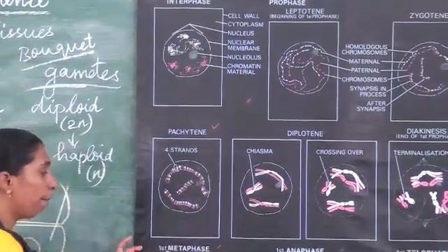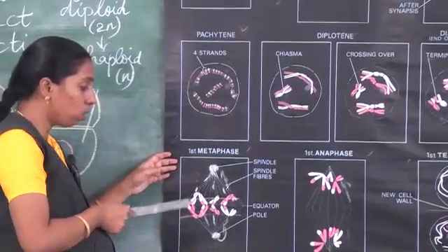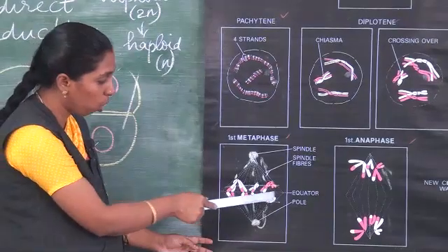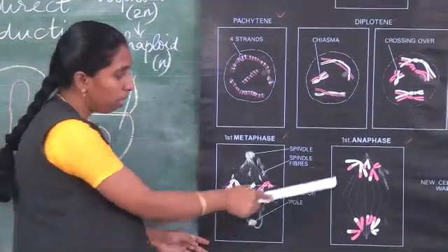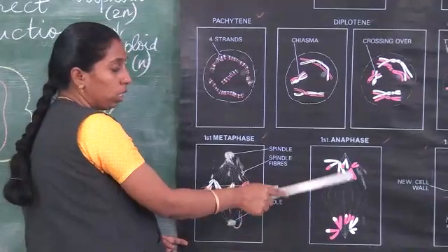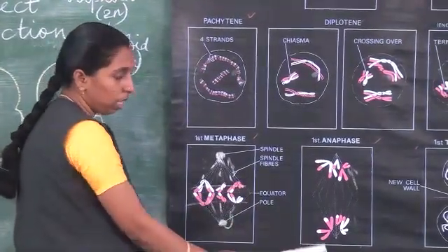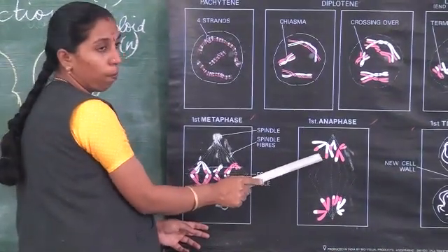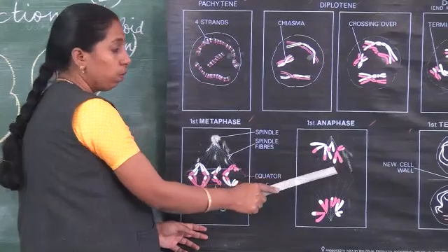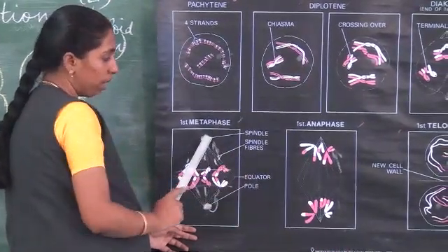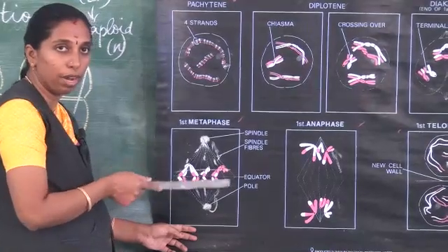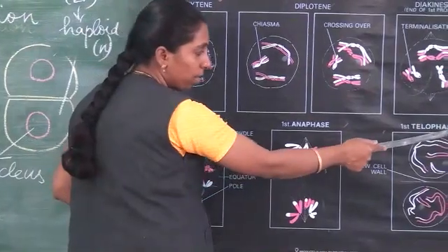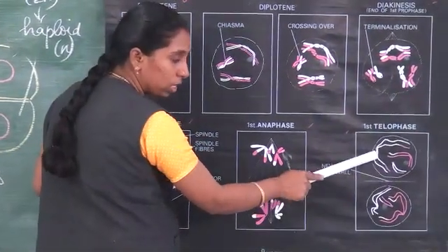And the next one is the metaphase stage. With the exchange of segments, all the chromosomes are arranged in the equatorial plane with the help of spindle fibers. In the anaphase stage, they are pulled towards the poles using the spindle fibers. See here, this chromosome is fully white but a small portion is pink, and this one is fully pink with a small portion white. In the telophase stage, 2 daughter cells are formed.